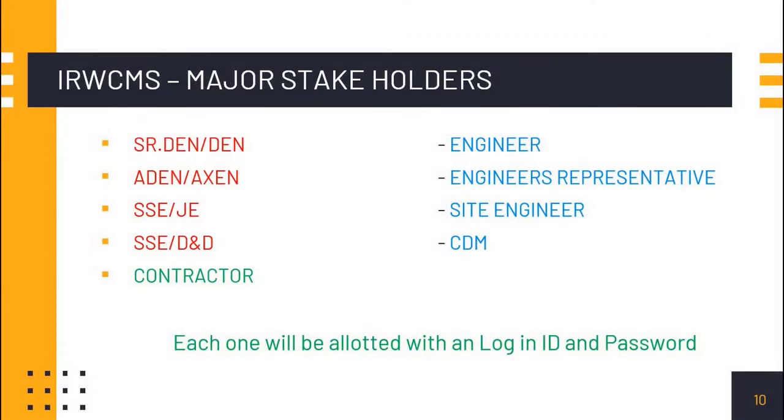Now coming to works contract management's major stakeholders. The major stakeholders are senior division engineer or division engineer. They are referred to as engineer. ADN or AXEN are referred to as engineer's representative. SSC bar JE are referred to as site engineer. SSC design and drawing is referred to as CDM, and obviously contractor. Each one of these persons will be allotted with a login ID and password.